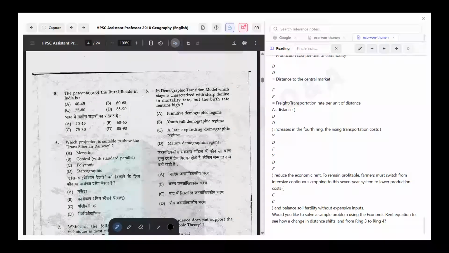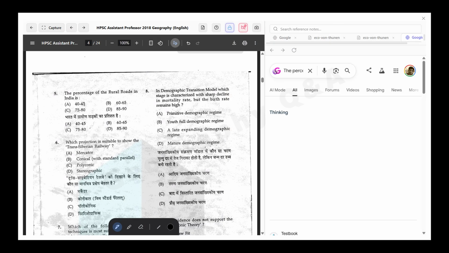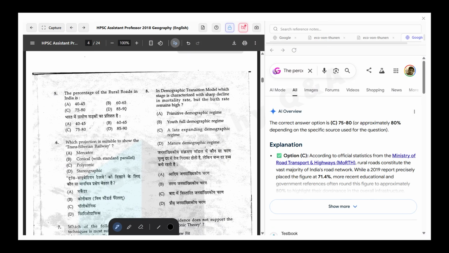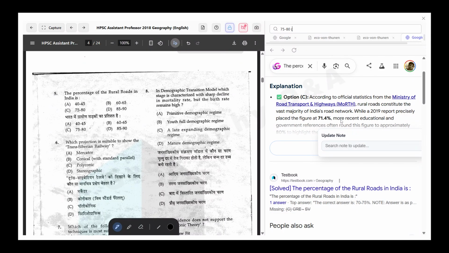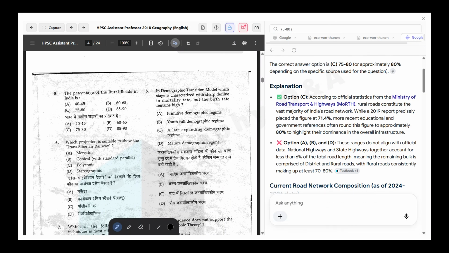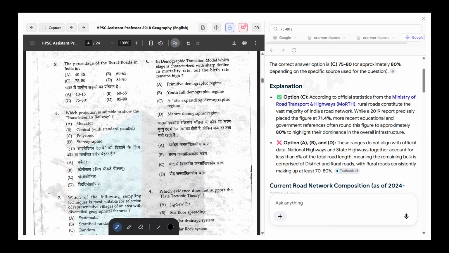And the next question is the percentage of rural roads in India: 40 to 45, 60 to 65, 75 to 80, and 85 to 90. So rural roads may be 75 to 80. Yes, almost 80%, depending on the specific source used in the question. Like 70 to 80%, so 71% as per the data. And 1.4% of the total road network in India.